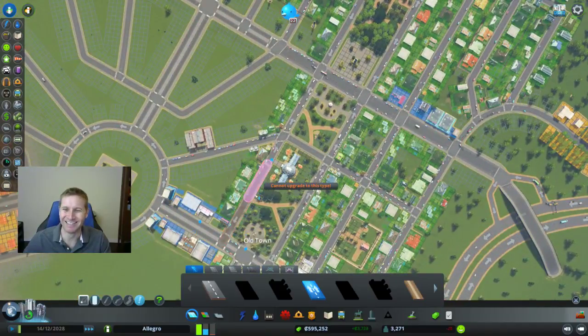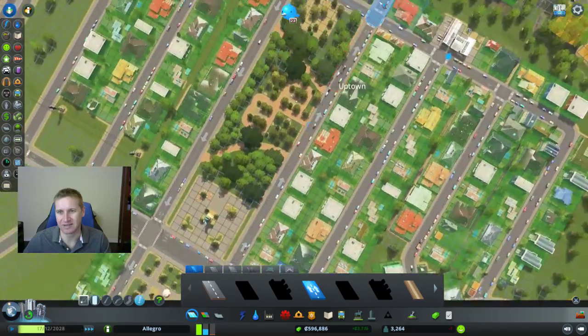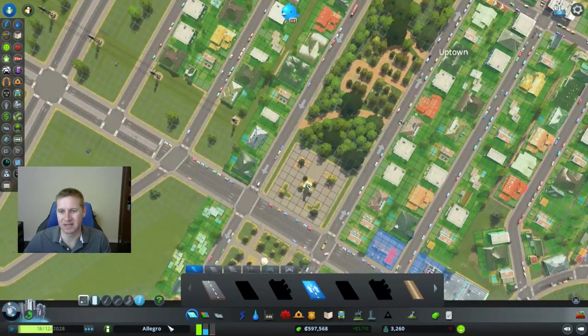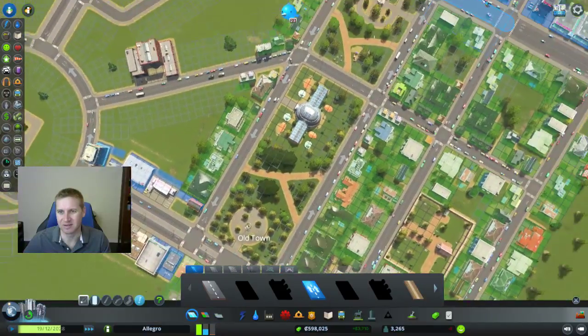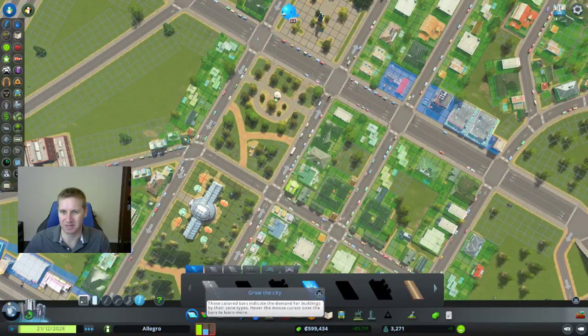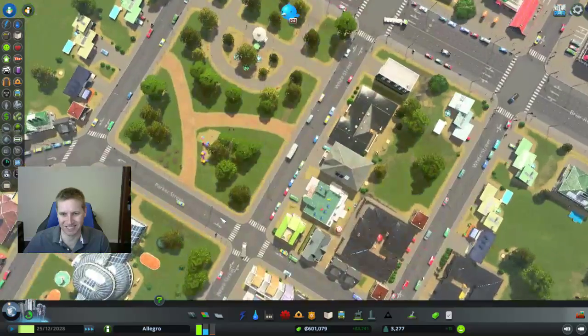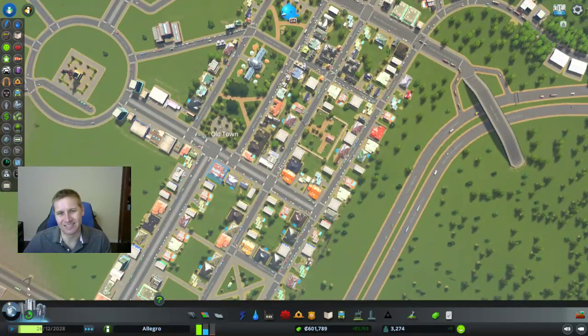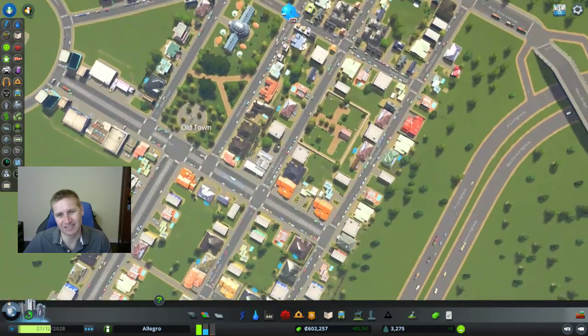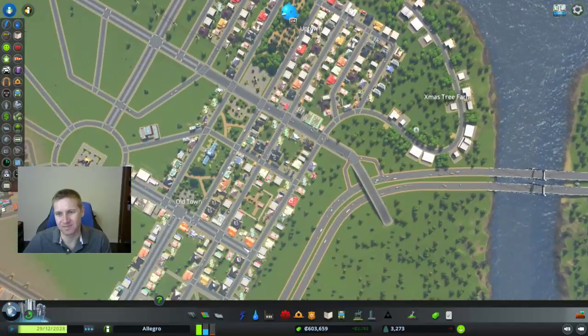Ah, this is all the wrong direction. Okay, so let's see. You go up this side, all the way up, and then you can come down the other side. And I like this because then if they want to come down this street, they can just turn left on here and come down here. Oh, my demand is saying I need more residential. Well, I'll get there in a second. Let's see. Yeah, I like that.